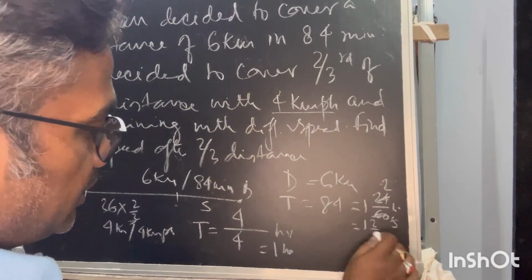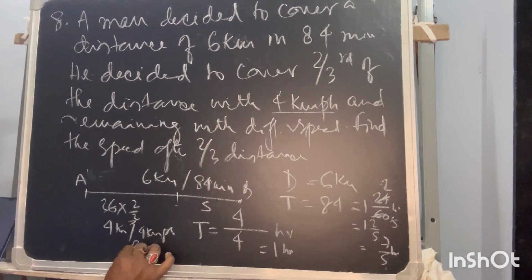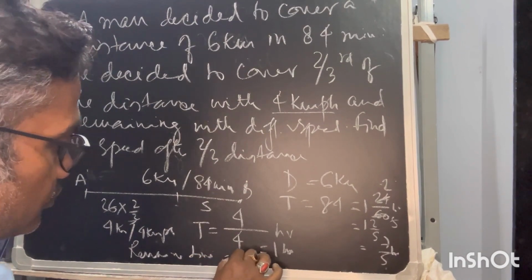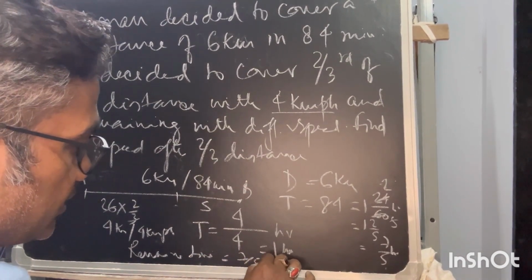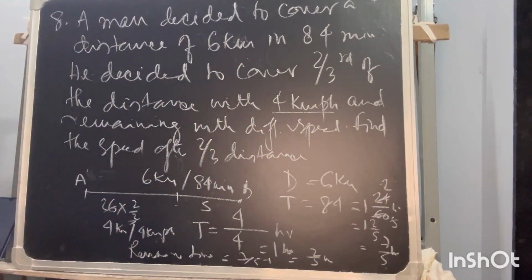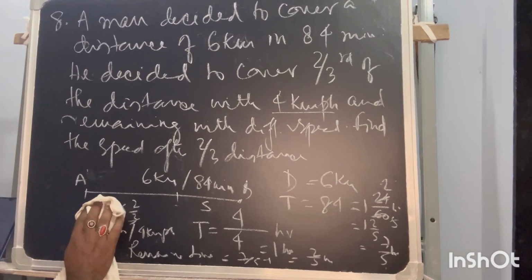So what is the remaining hour? Remaining hour for the second journey. So the remaining time we can say is equal to 7/5 minus 1, that is equal to 2/5 hour. So okay, if 2/5 hour is there, he has to complete how much?